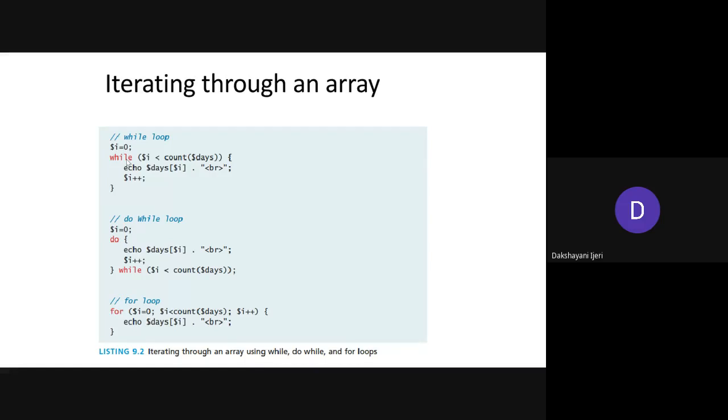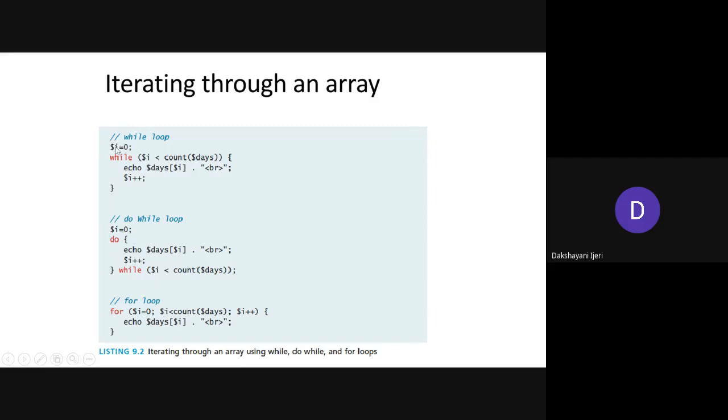One more thing I want to tell you: the structures or examples I'm discussing in this figure are with respect to arrays where you have added the elements with the default indexing values, right? You can see here $days, where we have added Monday, Tuesday, Wednesday, Thursday, Friday without any keys, so all these elements have been added with default indexes. On this we are applying the loops.